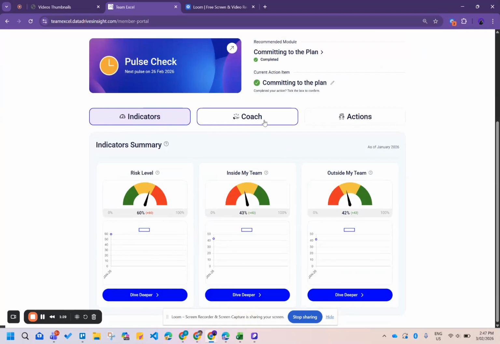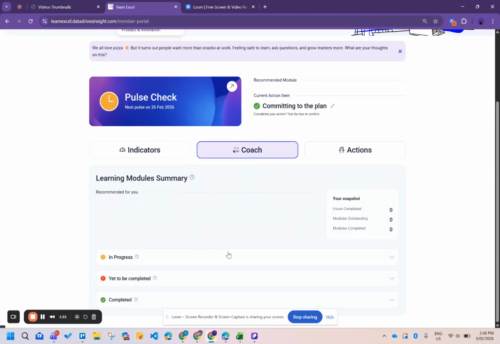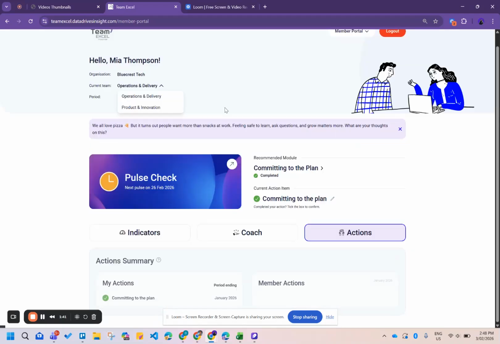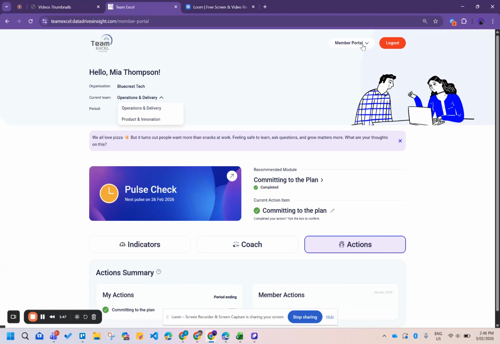Then she can go to the coach to start doing her micro learnings. You will have access to the complete library of micro learnings, and a snapshot will be provided as well. She can also go to actions, put in her actions for this pulse, commit to them, and once completed, tick them off as well. So as a member, this is what they would be seeing: a member portal and an account screen. In the account screen, you can change your password and add some other information if you like as well.